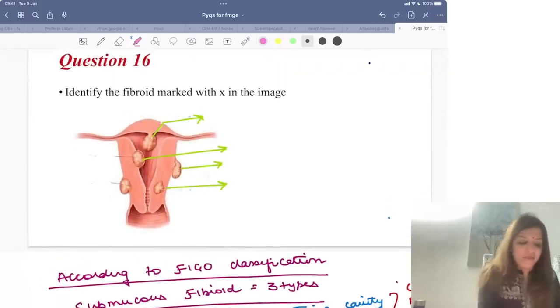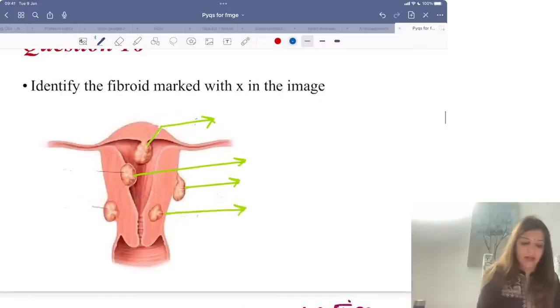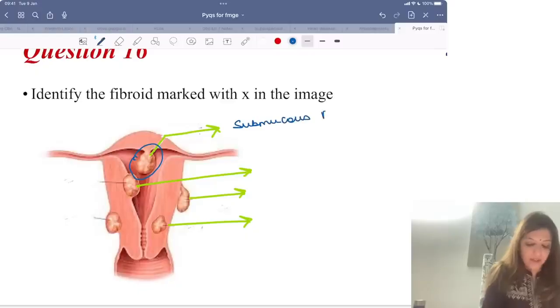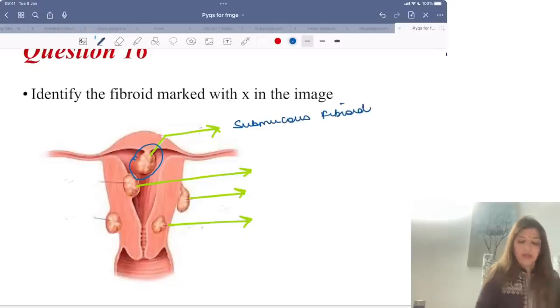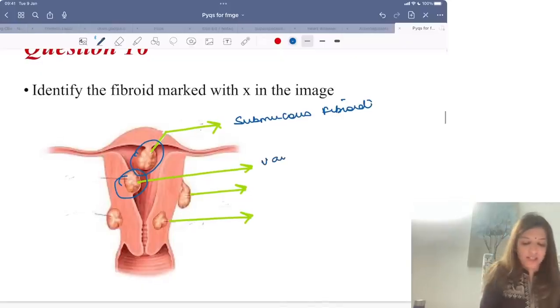Next question, identify the fibroid marked with X. So over here I have not marked with X. You are just going to tell me what fibroid you are seeing over here. Now a fibroid which is coming totally inside the uterine cavity is a submucous fibroid. In this case, the fibroid is coming inside the uterine cavity, but it is inside the myometrium also. So this is also a variety of submucous fibroid.